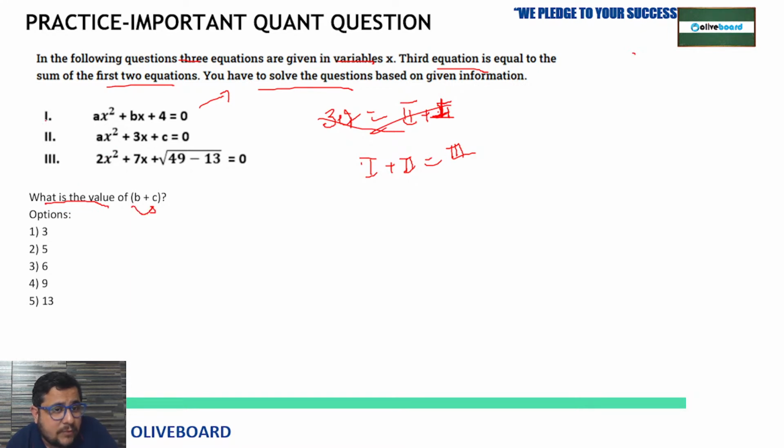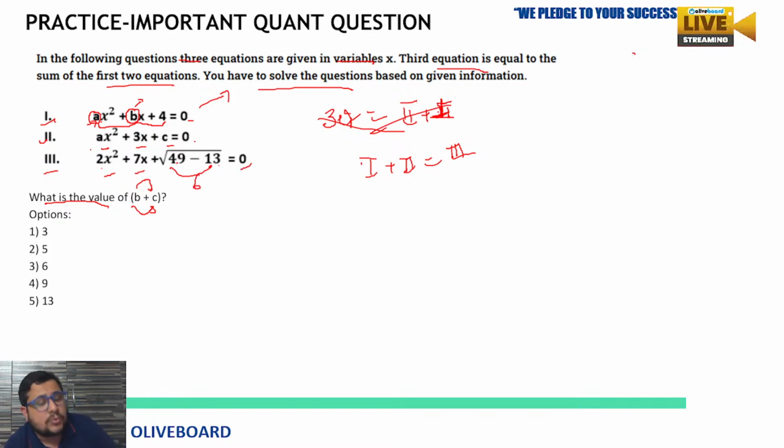Here, the first equation is ax square plus bx plus 4 equal to 0. The values of a and b are missing. They're asking for b plus c, so you must find b, then only you can answer the question. The second one is ax square plus 3x plus c equal to 0. The third one is 2x square plus 7x plus square root of 49 minus 13, so this is going to be 36. The square root of 36 is 6. So 2x square plus 7x plus 6 equal to 0. This is what is given to us.